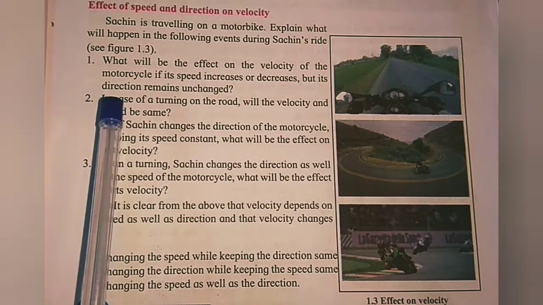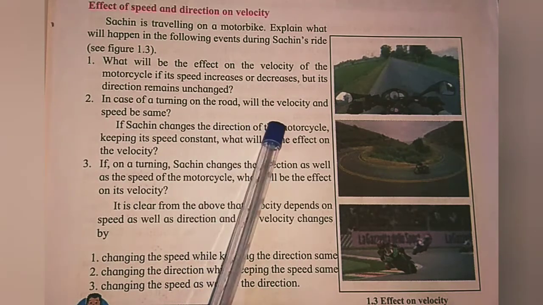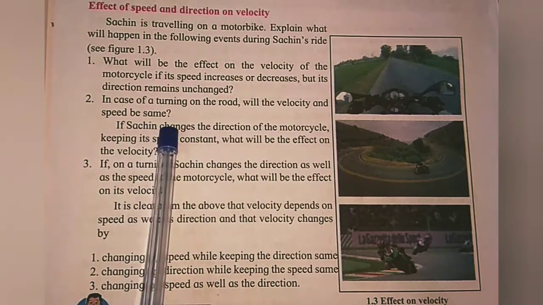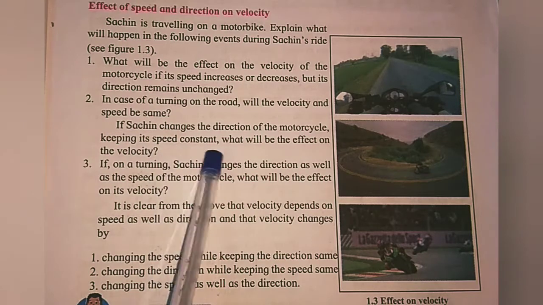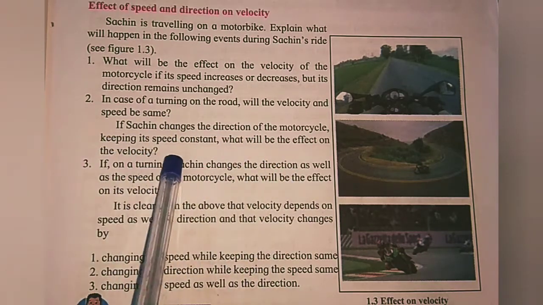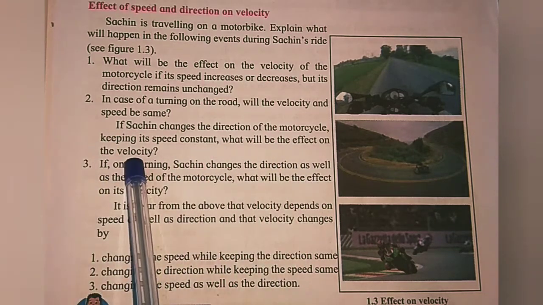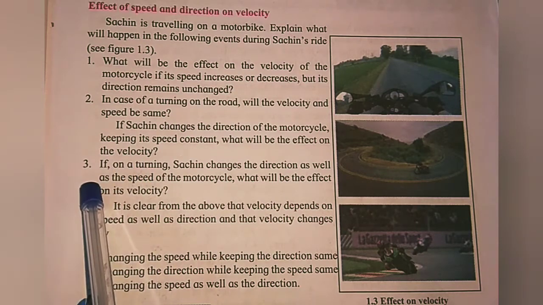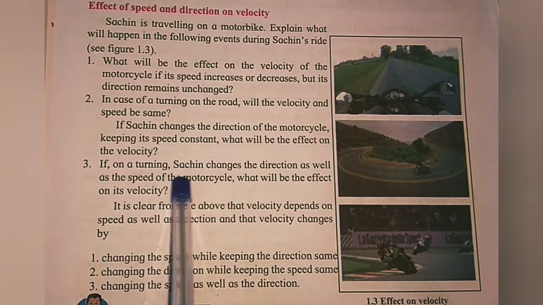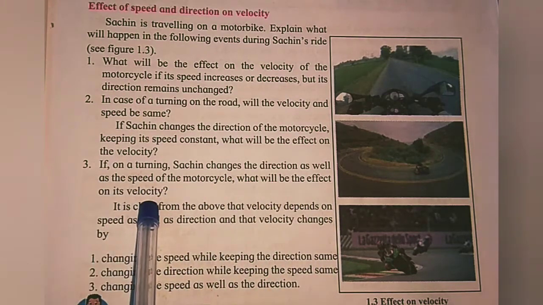Second case: in case of a turning on the road, will the velocity and speed be the same? If Sachin changes the direction of the motorcycle, keeping its speed constant, what will be the effect on the velocity? Third, if on a turning Sachin changes the direction as well as the speed of the motorcycle, what will be the effect on its velocity?